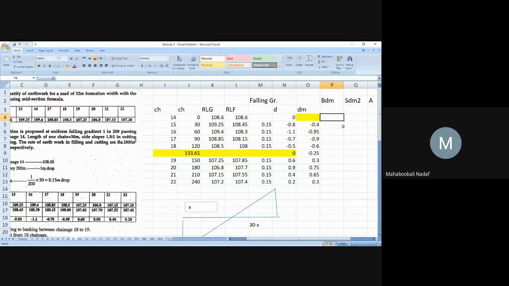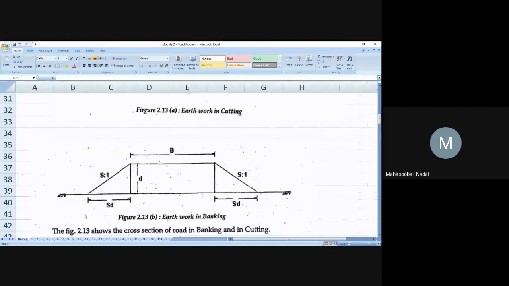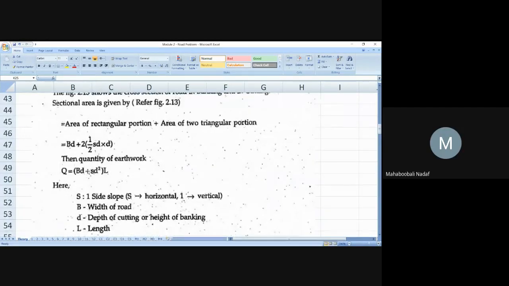What is our final formula for cross-sectional area? BDM plus SDM square. Correct or not? If you see the theory part in the first class, you have seen what this area is. BD plus SD square into L will give the volume. First we need to find the area, BD plus SD square.